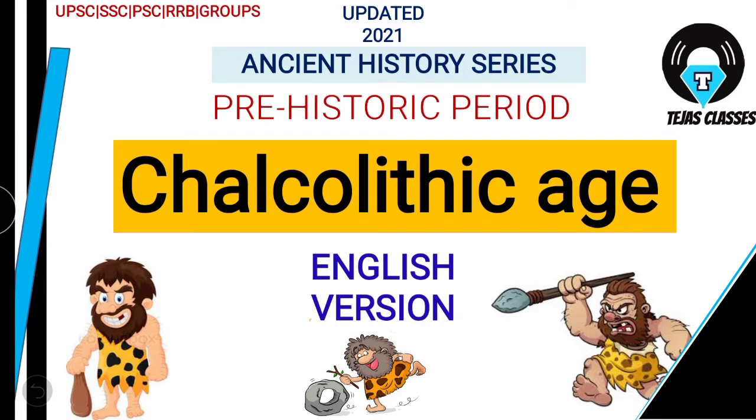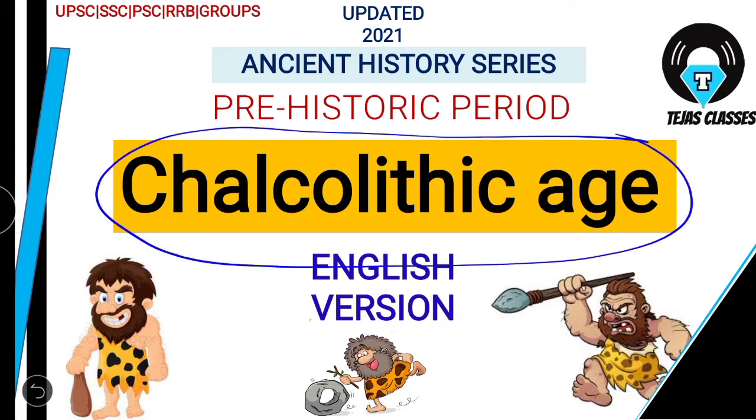In today's session, we'll be looking into the Chalcolithic age of the prehistoric period. In the previous videos, we have seen the Paleolithic age and its classification, and Mesolithic, Neolithic, and now comes the Chalcolithic age. In Neolithic, we have seen that it was a drastic change. It is also called the Neolithic revolution, as we have already talked about it. So there was a drastic change in the climate and the lifestyle of the humans.